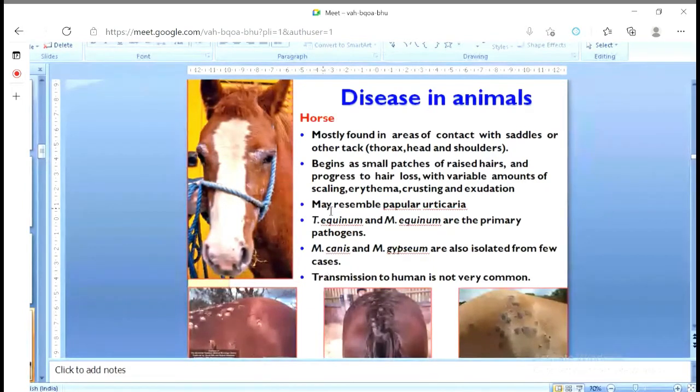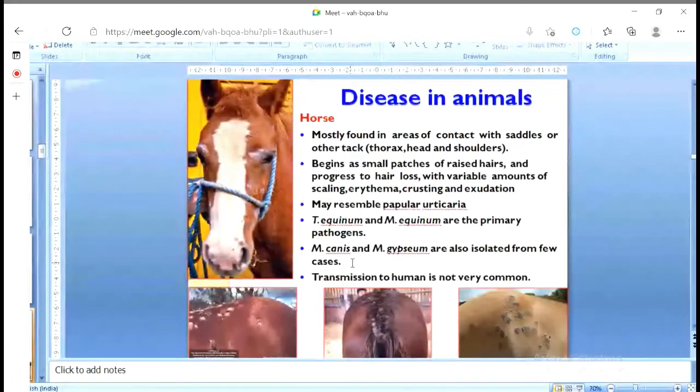Generally, it resembles papular urticaria. That is another type of infection. Papular urticaria means that from a long distance you can see skin loss and hair loss on the skin. But interestingly, this will be mostly a circular type of lesion. This is very typical for ringworm infection.